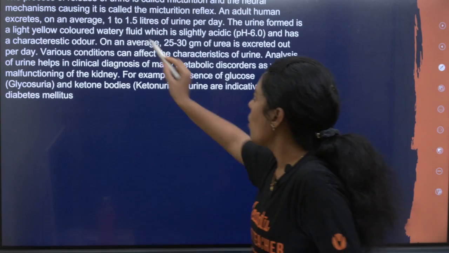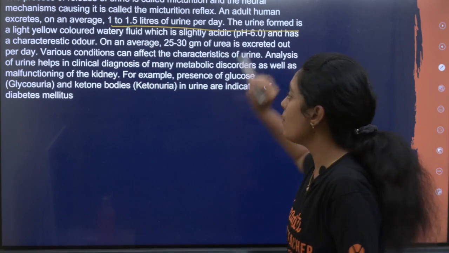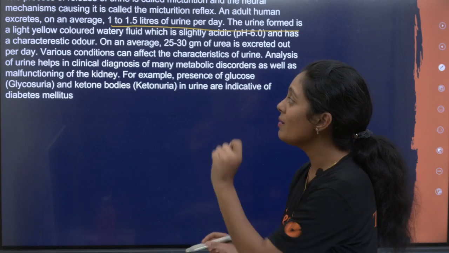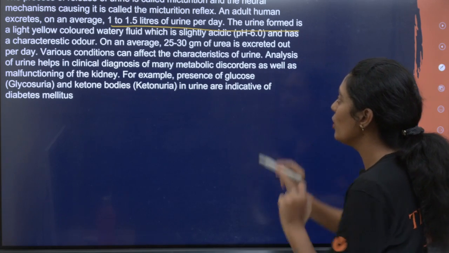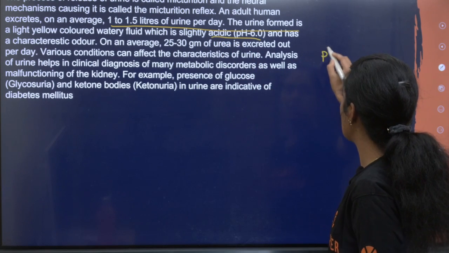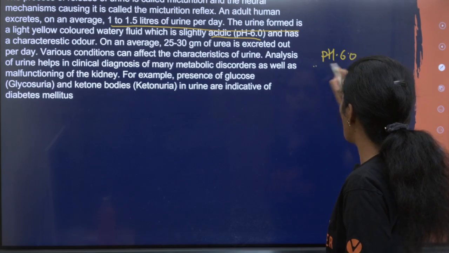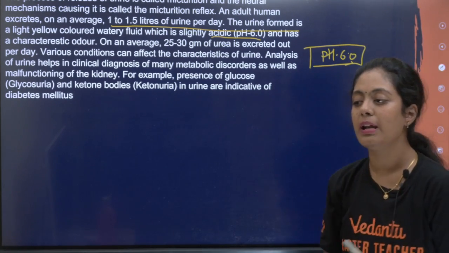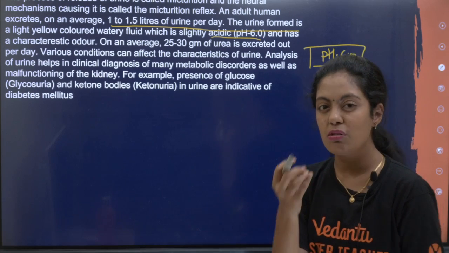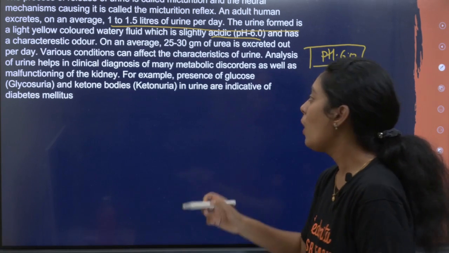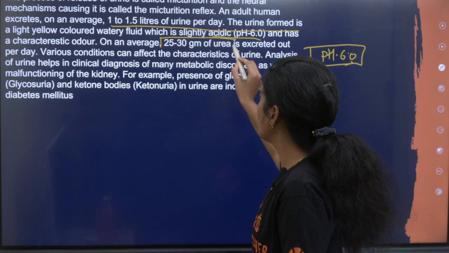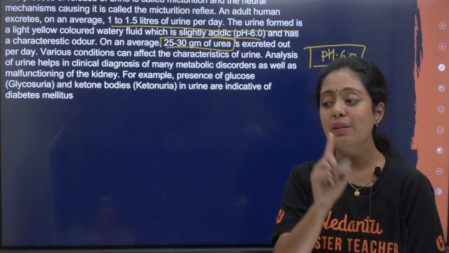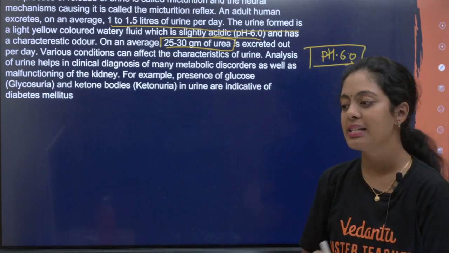Micturition பத்தி பார்த்துட்டோம். On an average, there is 1 to 1.5 liters of urine produced per day. The urine formed is a light yellow color watery fluid which is slightly acidic. pH என்னப்பா 6.0. ரொம்ப முக்கியம். எல்லாரும் யூரினோட pH chat கமெண்ட்ல போய் கமெண்ட் பண்ணுங்க. And has a characteristic odor or foul pungent smell இருக்கும். On an average 25 to 30 gram of urea is excreted per day.